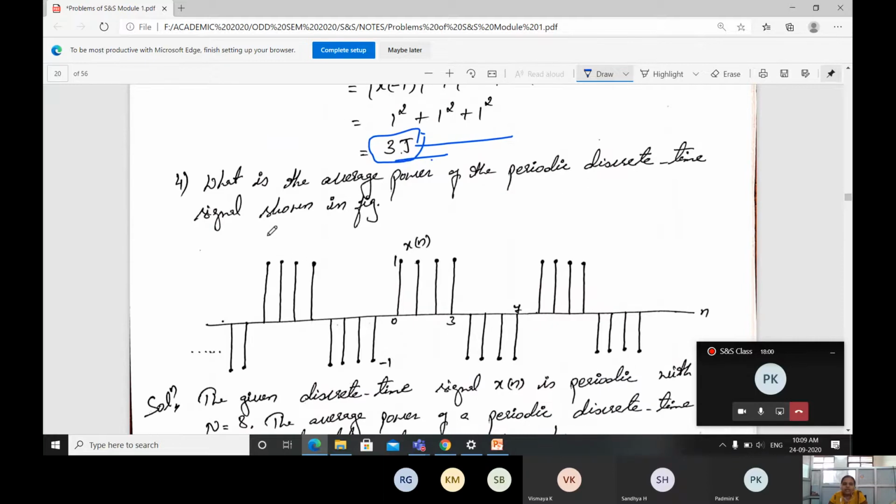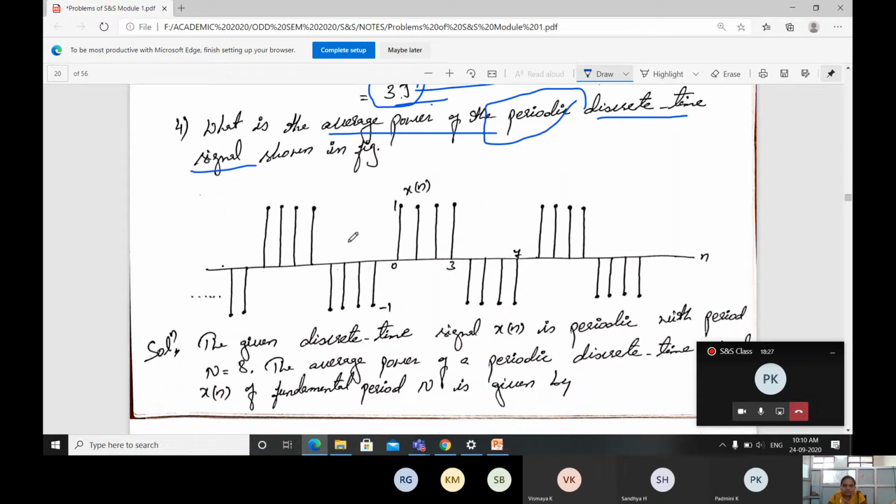Next problem. What is the average power of the periodic discrete time signal? Sometimes they mention that it is periodic. Sometimes they directly give the average power of a given signal. First you observe whether a signal is periodic or non-periodic. If it is non-periodic, it is an energy signal. If it is periodic, it is a power signal. Based on that, we have to identify which way to solve the problem.